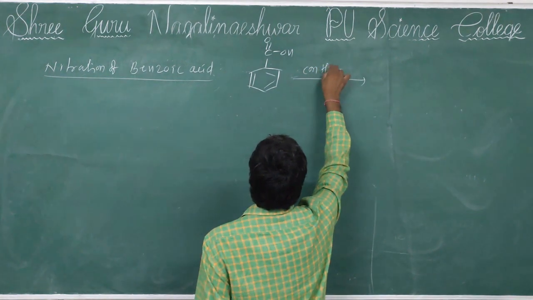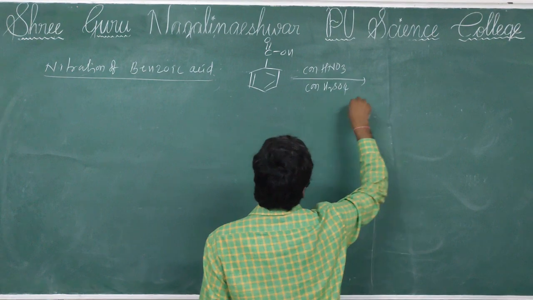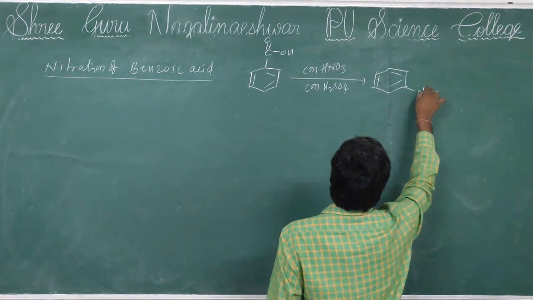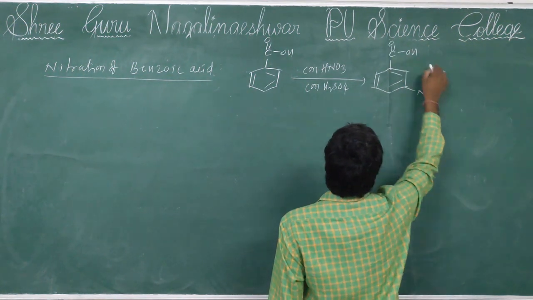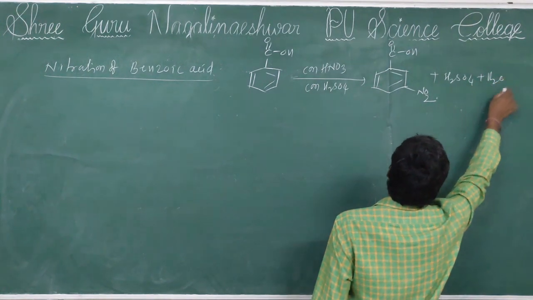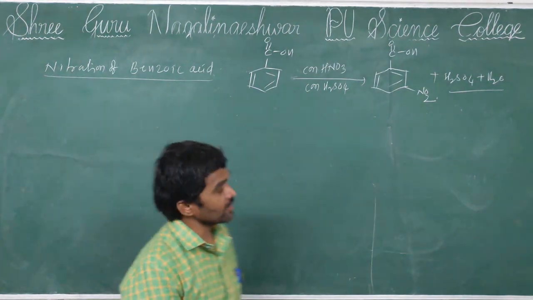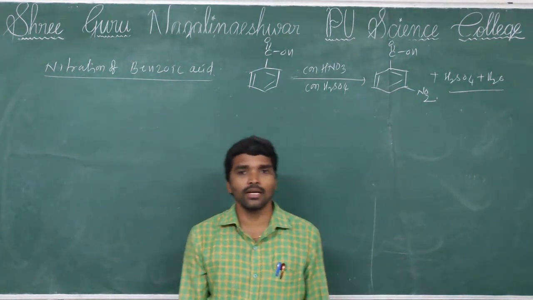Nitrating mixture means concentrated HNO3 plus concentrated H2SO4. Then formation of meta-nitrobenzoic acid. Sir, why meta-nitro only? Why not ortho and para?